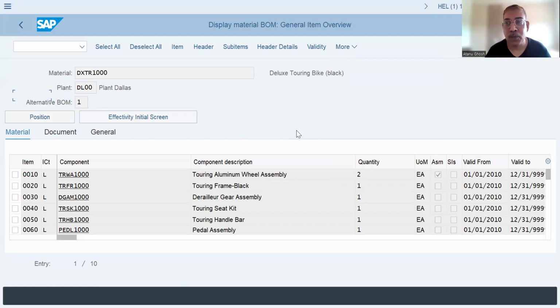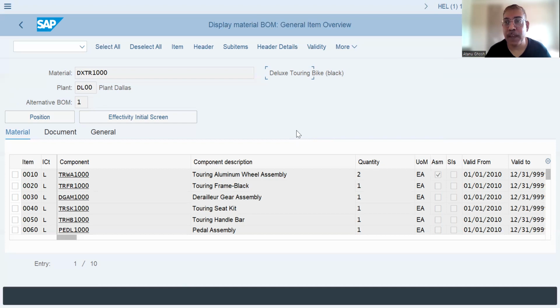Now, when you are receiving material for purchase order or production order, you can use goods receipt for purchase order or production order. But in this case, we are bringing material without any lineage. So we cannot use these two. We'll go to normal goods movement. And under normal goods movement, we will do a goods receipt other.